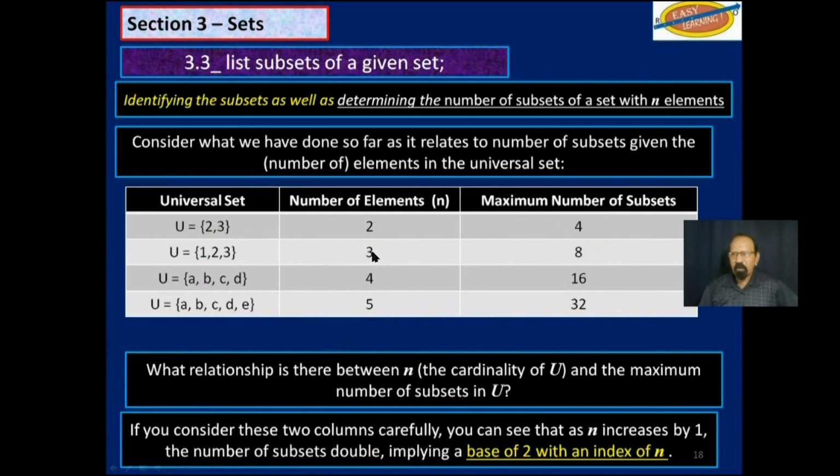When 3 increases by 1 to 4, notice the number of subsets increased from 8 to 16. It's as if you are multiplying that 8 by 2. And if we look at 4 to 5, here you have an increase of 1. This 16, if you multiply it by 2, you get 32. So it implies that there is a base of 2 with an index of n.